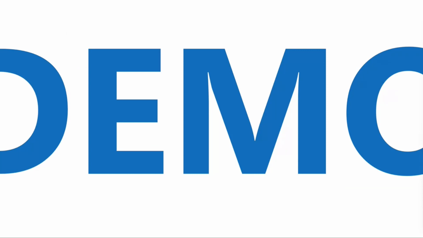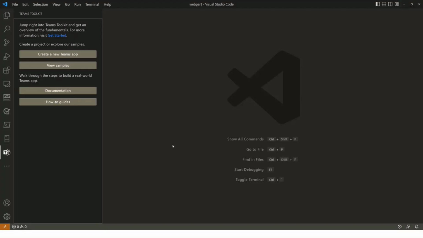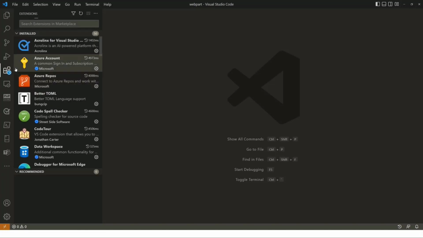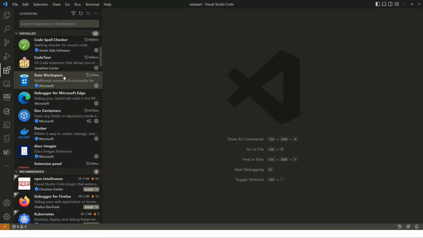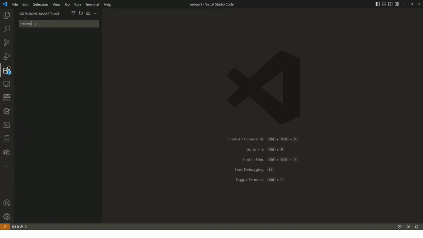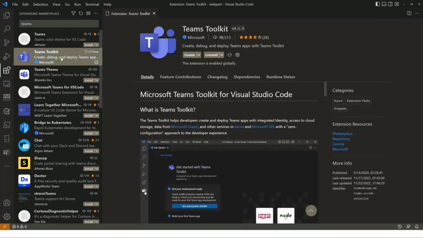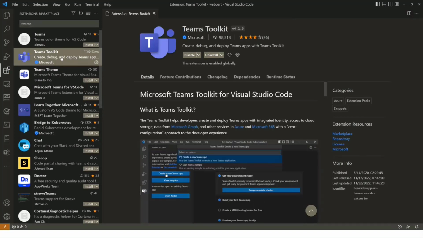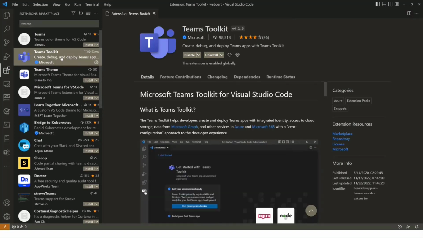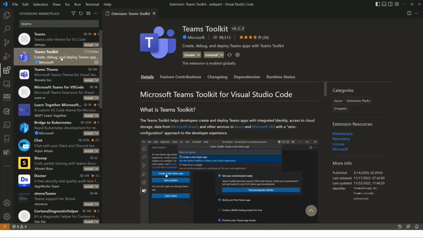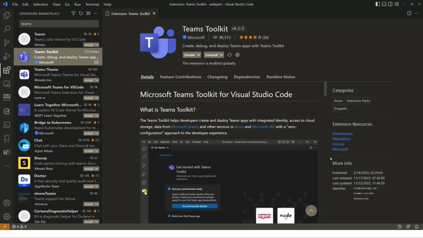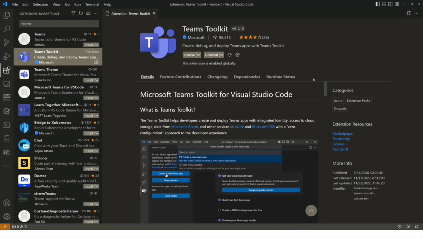And let me start by having a clean solution. So what I've done here in my Visual Studio Code, I included quite a few extensions, but if you look for Teams Toolkit or search for Teams, there we go. We can find the Teams Toolkit in here, and in my case, it's already installed. That's the easiest way, and the only way, to install that in VS Code to get started. And we can see that the latest version is 1.4.1. And in 1.4.1, we included this capability that we're going to show today.